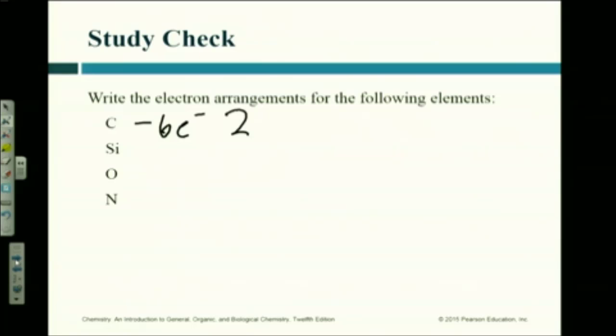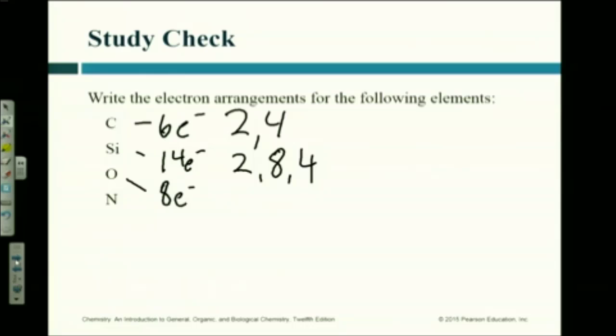So it's 2, 4. Done. Silicon. How many? 14. Oxygen. 8 electrons. 2, 6. Nitrogen. 5.